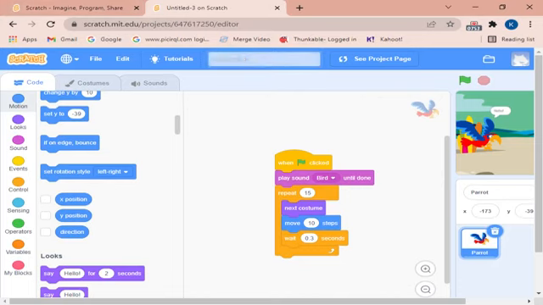That's right. You can save it. You can just save it for the name Parrot Fly. I saved it.